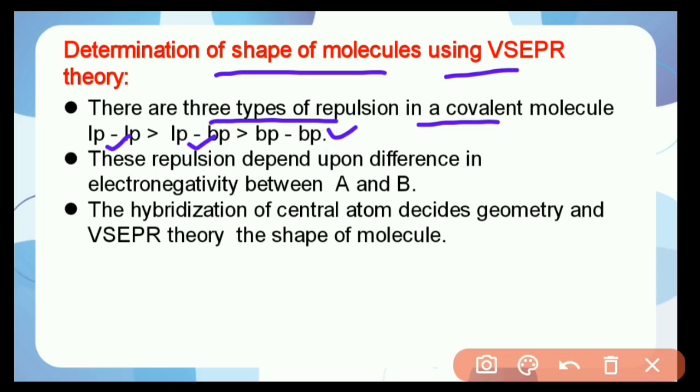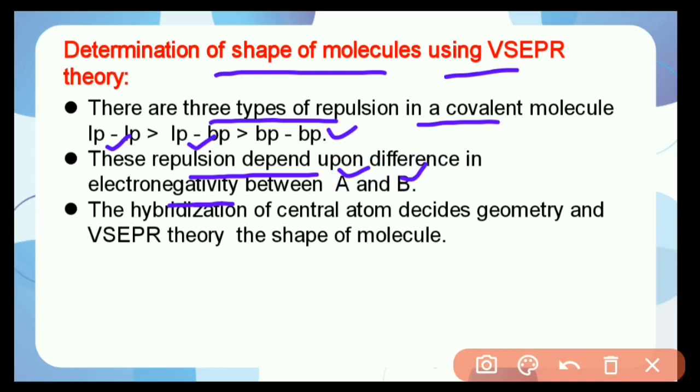Therefore the bond pairs and lone pairs are situated in space at maximum distance, and thus acquire minimum repulsion. This repulsion depends upon the difference in electronegativity between atoms A and B, that is, on the nature of the atom's electronegativity.